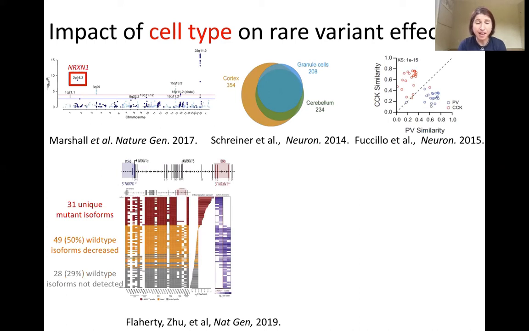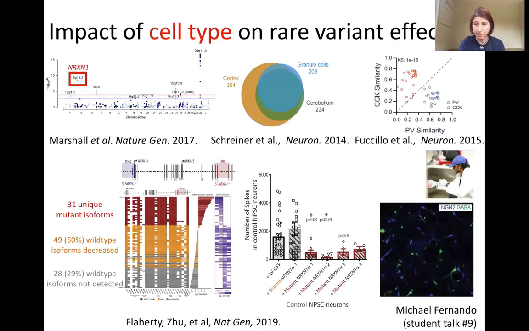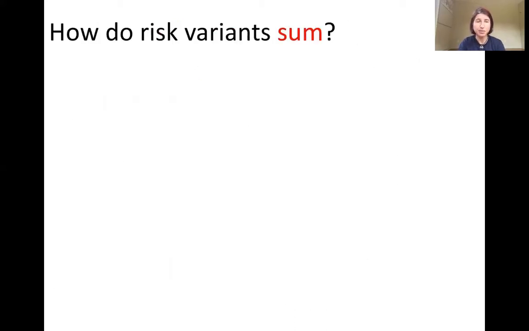More unexpectedly, they also identified robust expression of 31 unique mutant isoforms in patient-derived neurons. These mutant isoforms were translated, and overexpression of mutant isoforms in control neurons was sufficient to significantly impair neural activity. This is where Michael showed up, and now he's looking at subtype-specific effects, comparing the impact of patient-specific Neurexin-1 deletions in glutamatergic and GABAergic neurons, and the impact of manipulating the wild-type and mutant isoform repertoires in specific cell types and across circuits.